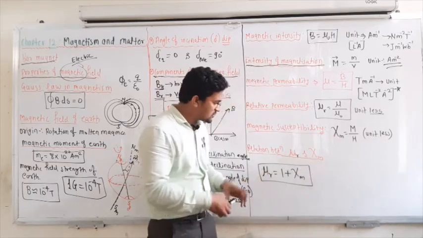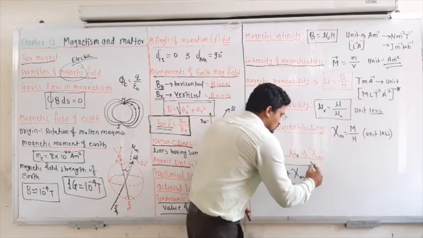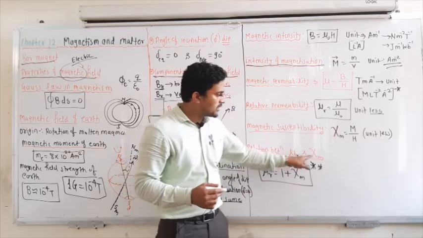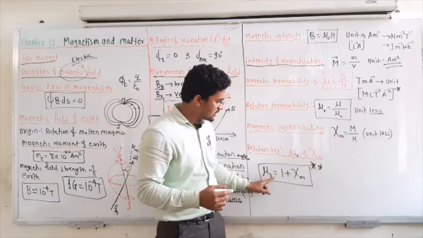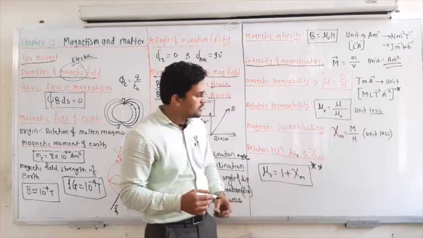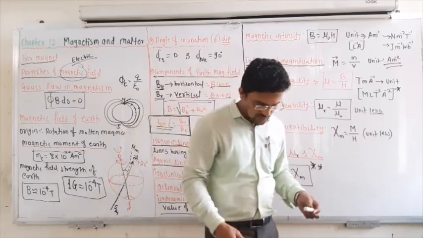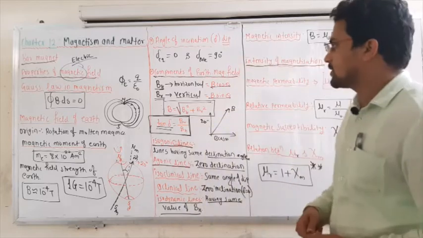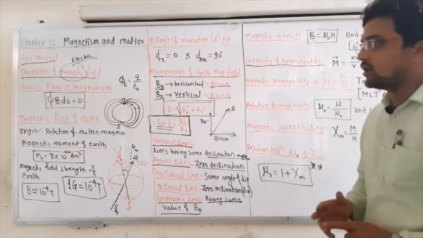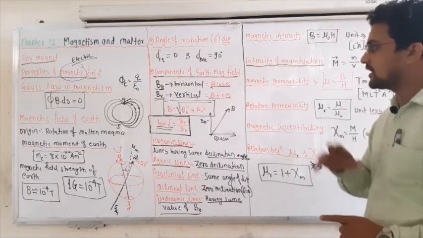Now the relation between relative permeability and susceptibility. This question was asked one year. So what is the relation between mu r and susceptibility? Write down this relation: mu r is equal to 1 plus susceptibility. These are some facts regarding magnetism and matter. Just pause the video and have a look. If you have any doubt, see it once again and clarify your doubts.